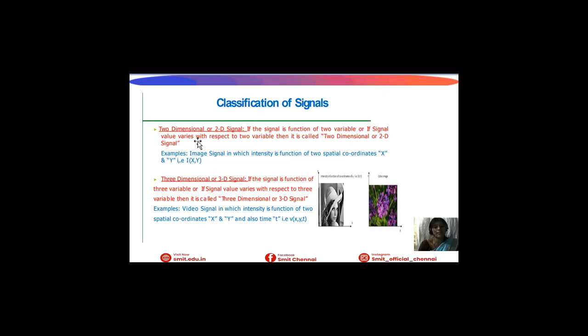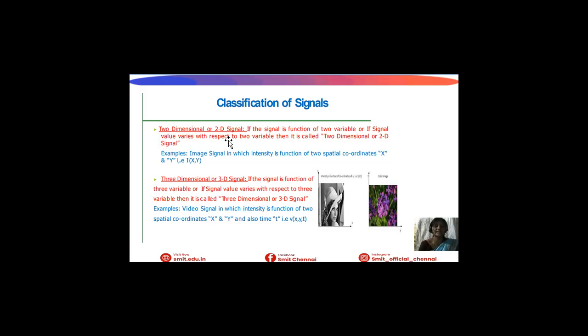Next type is 2D signal. If the signal function varies with respect to two variables, then it is known as a two-dimensional signal. One dimension will be on the x-axis and another one will be on the y-axis. For example, we can say an image is a 2D signal.